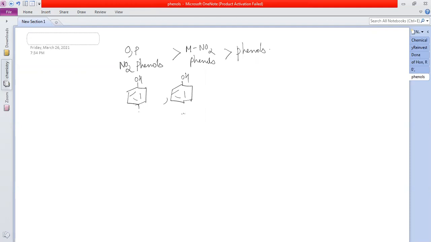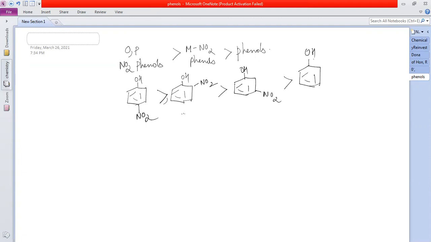This one is para. This one is ortho. This is more acidic, very little difference. Then metanitrophenols. Then comes normal phenols.